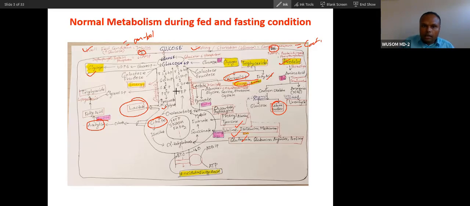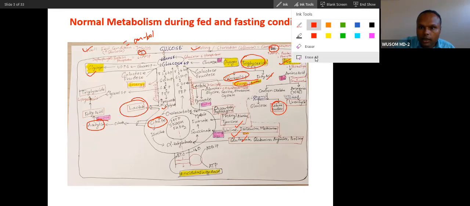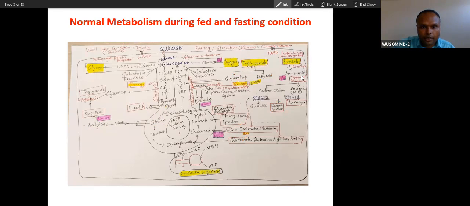So this picture I have given here to provide a context, okay, to group everything together, all the pathways together, so that you will understand all the pathways together. And yet it will be very simple. That is why I have drawn this picture myself.